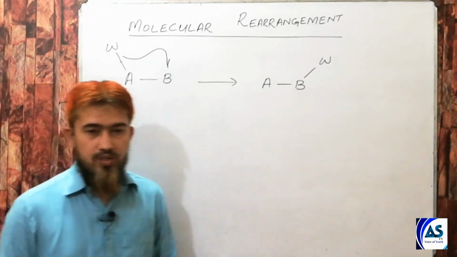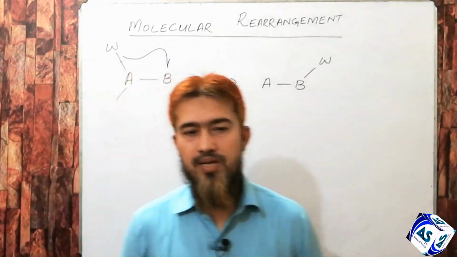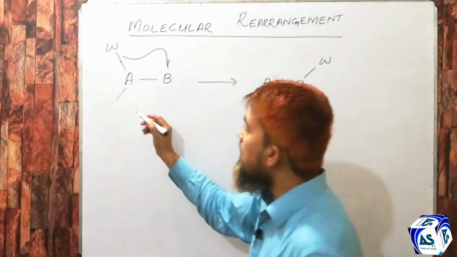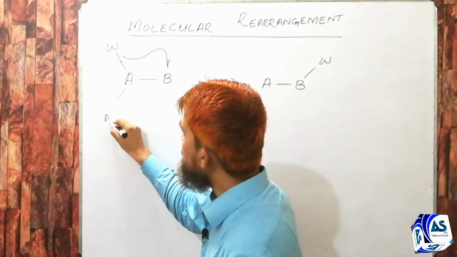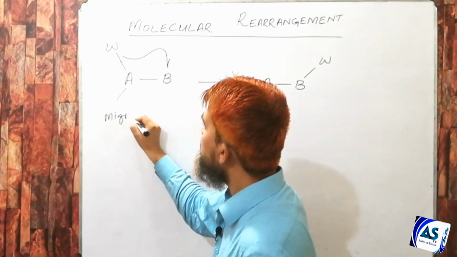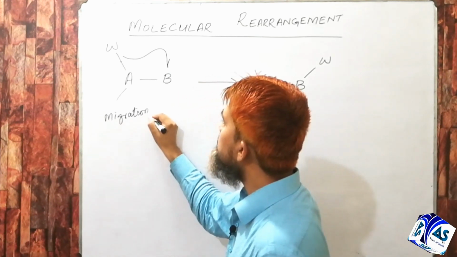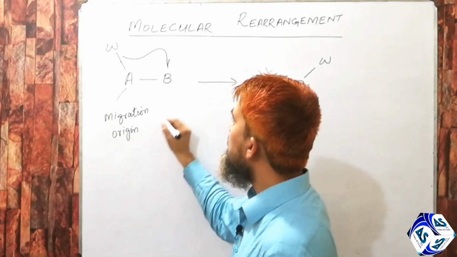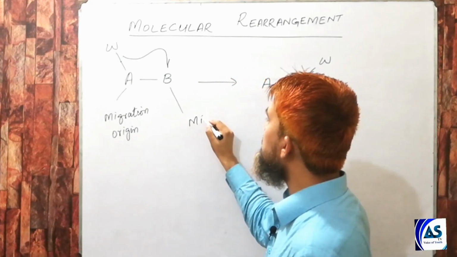There are some terminologies which should be kept in mind while studying rearrangements. These terminologies are the migration origin and migration terminus.